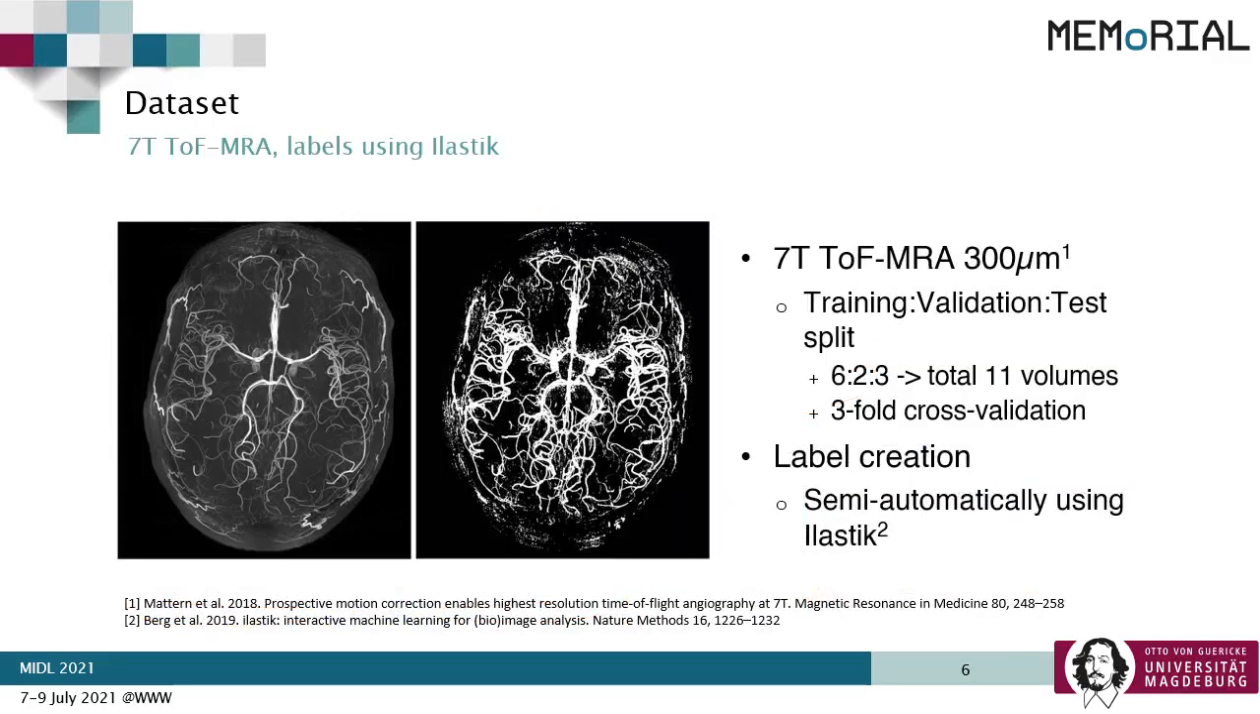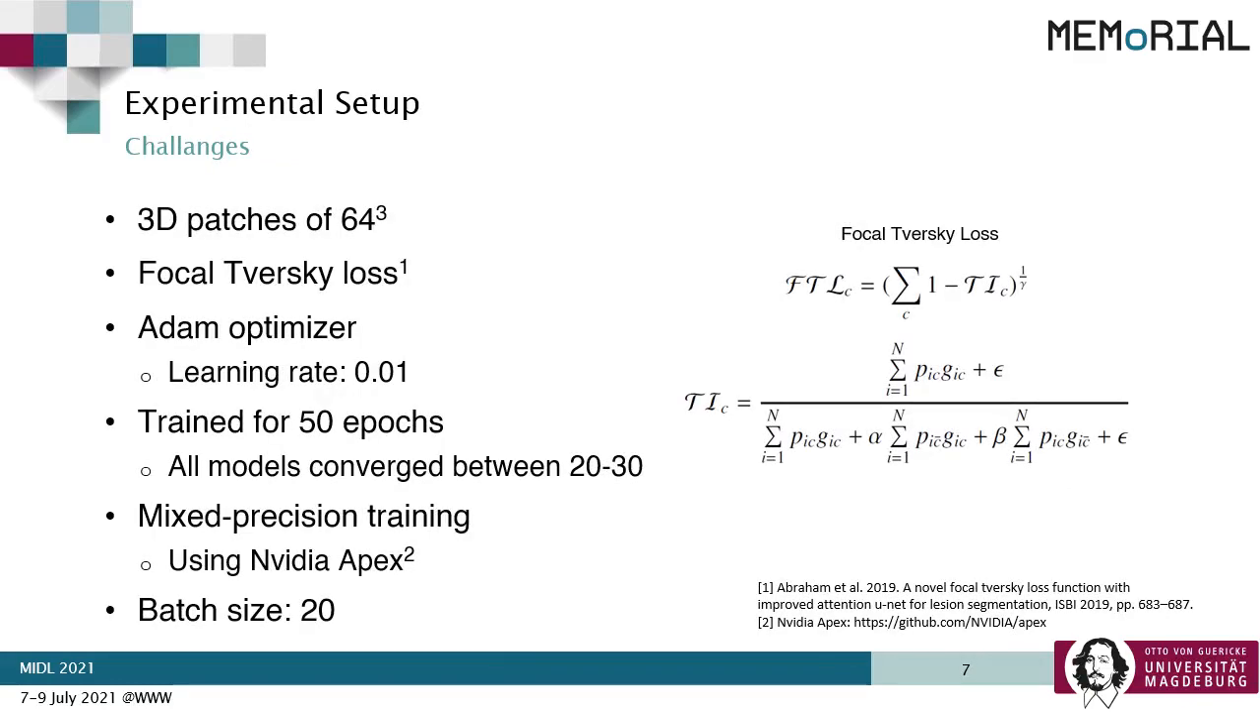For validating this approach, we used a 7 Tesla TOF dataset consisting of 11 volumes with 300 micrometer isotropic resolution. 6 volumes were used for training, 2 for validation, and 3 for testing. 3-fold cross-validation was used to evaluate the generalizability of the model. Labels for this dataset were created in a semi-automatic fashion using Elastic, which resulted in a noisy annotation, as can be seen here. We've used a patch size of 64 cube.